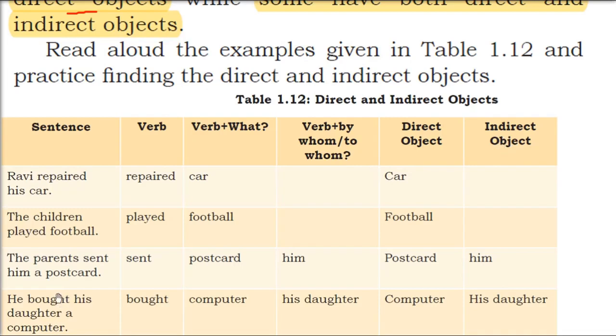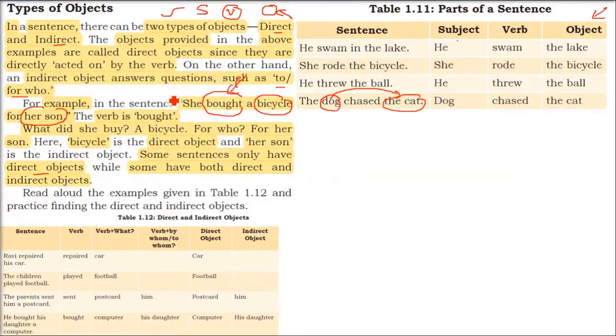Okay. Let us take one more example here. He bought his daughter a computer. He is clearly the subject. Bought is clearly the verb. Now, he bought what? He bought a computer. So computer is a direct object. But he bought the computer for whom? For daughter. By whom or to whom? For daughter. So daughter is the indirect object here. So this is how the types of objects are there in sentences.